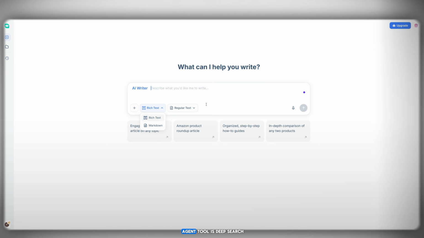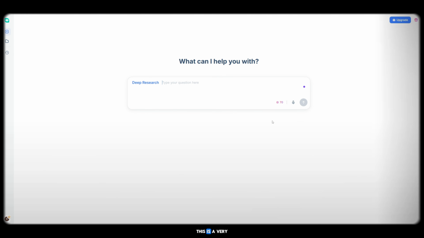And finally, the last agent tool is Deep Search. This is a very powerful and popular feature. Deep Search collects information from across the internet and provides you with a refined and accurate final result. It uses around 70 credits, and you can ask it anything or generate detailed research-based answers.